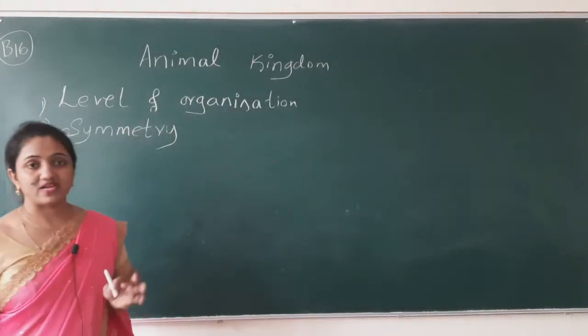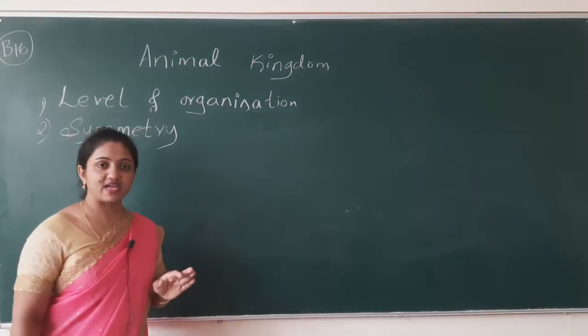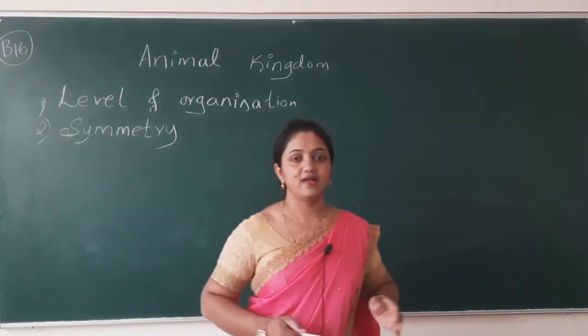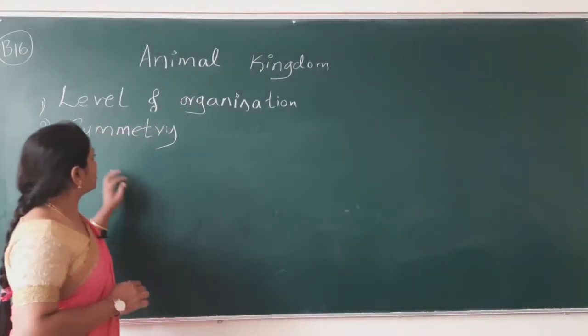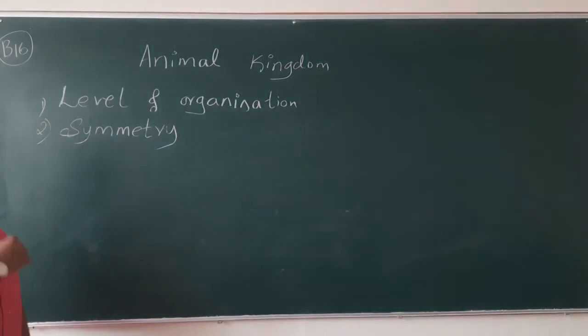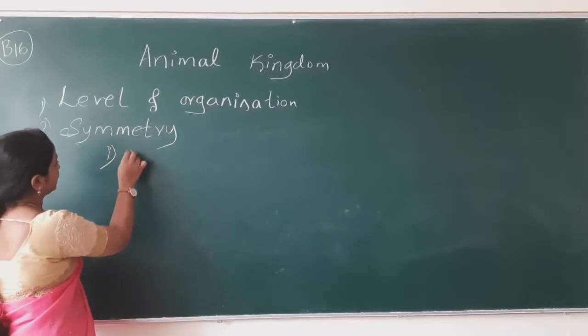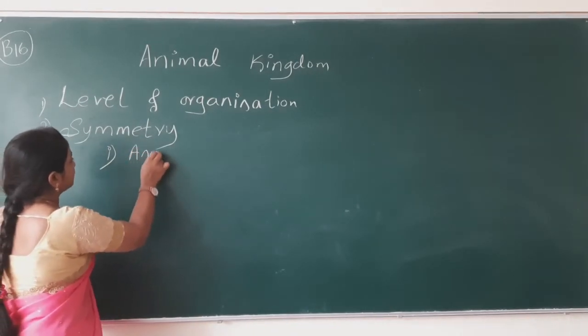Based on symmetry, animals have been categorized into different groups. Symmetry has three subcategories or sub-classifications. One is asymmetry.